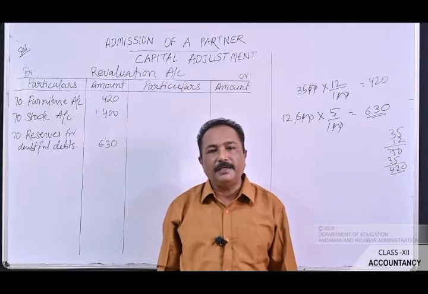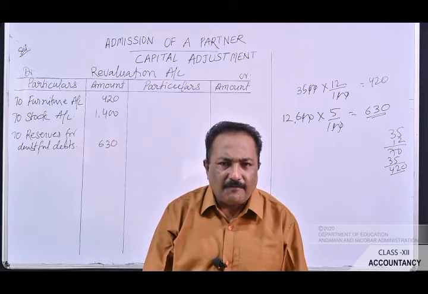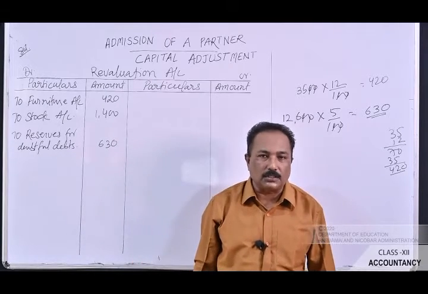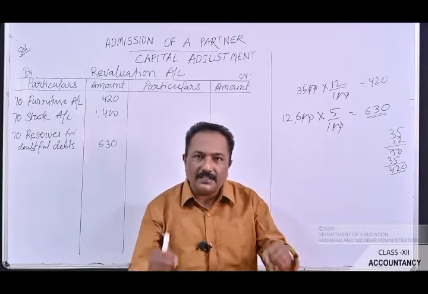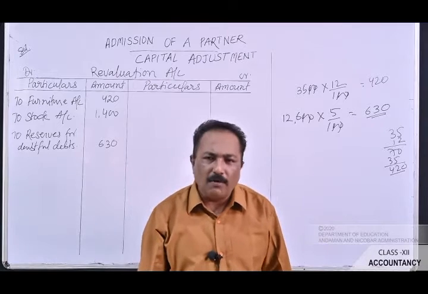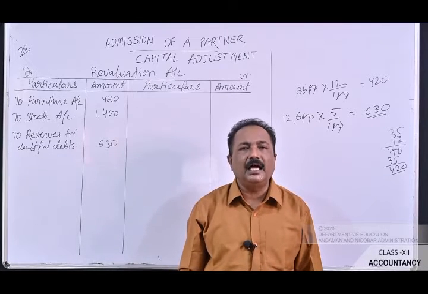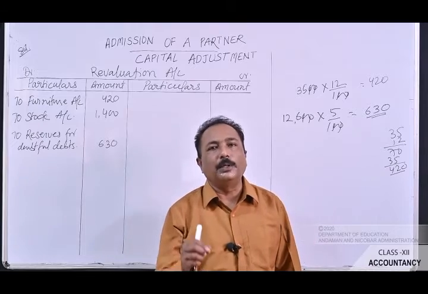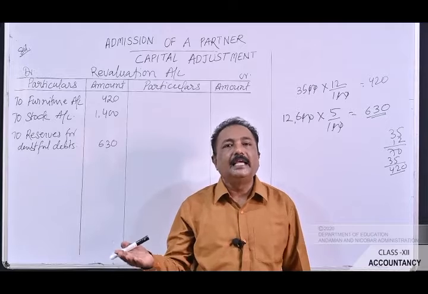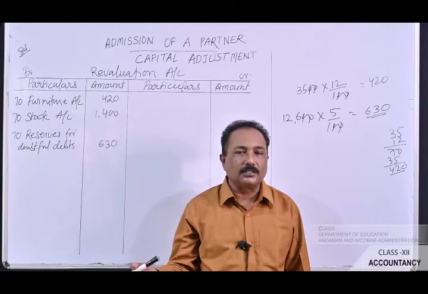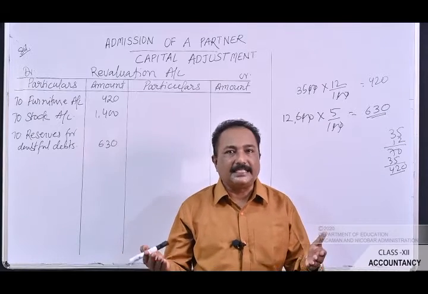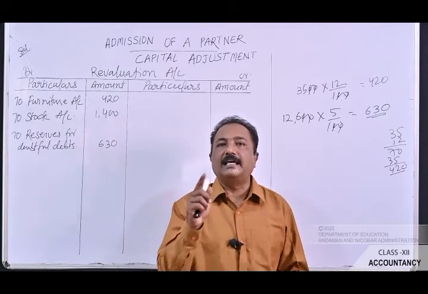The next additional information is that the value of land and building having appreciated be brought up to rupees 31,000. Now what is this 31,000? 31,000 rupees is the new value of the land and building. Let's see what is the old value given in the balance sheet. It is rupees 24,000. So the value of land and building has increased by rupees 7,000.